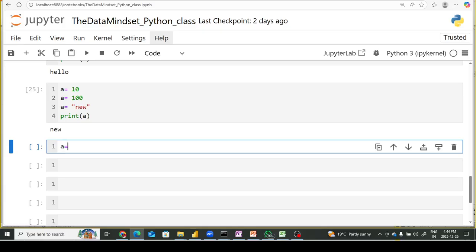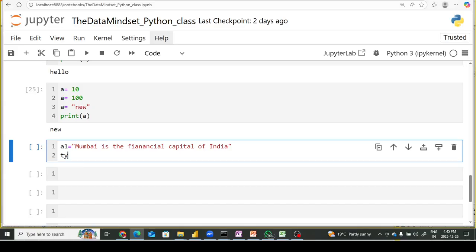Let's say I have written India, New Delhi, and Mumbai is the financial capital of India. I kept it inside double quotes and stored it in a variable called A1. If I just take the type of A1, what will it return? It will return string.